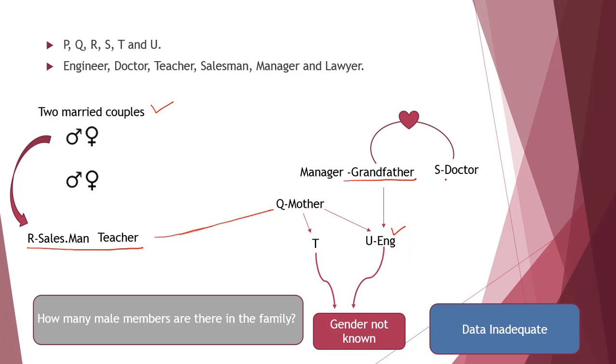The fourth information is, Q is the mother of U and T. And the final information is the Dr. S is married to the manager. The manager is a grandfather, so the doctor is a grandmother. The first question is, how many male members are there in the family? We don't know the gender of T and U, so the data is inadequate.